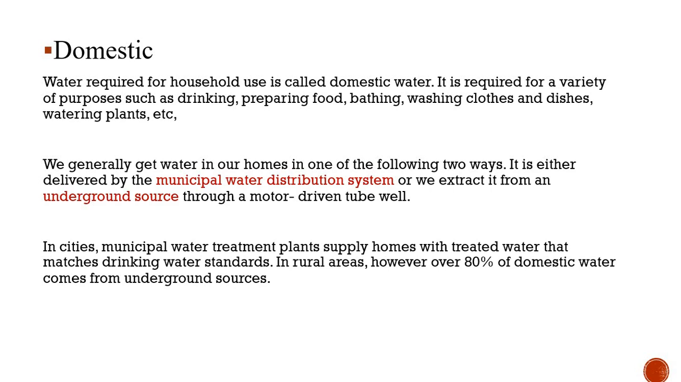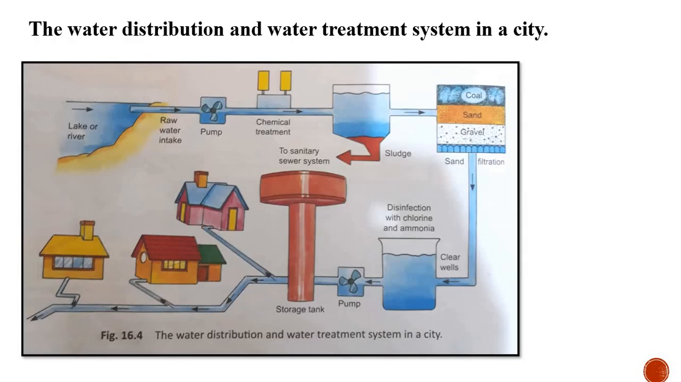Municipal water treatment plants supply homes with treated water that matches drinking water standards. It means they purify the water by different processes, which makes it suitable for drinking. Let us see how they purify the water. This is about water distribution and water treatment in a city. As you can see here, raw water is taken from a lake or river available in that city, with the help of a pump, and transferred into the chemical treatment plant, where it goes through different processes.